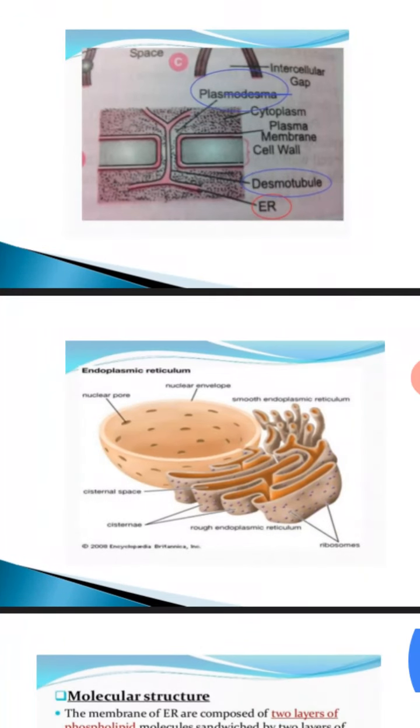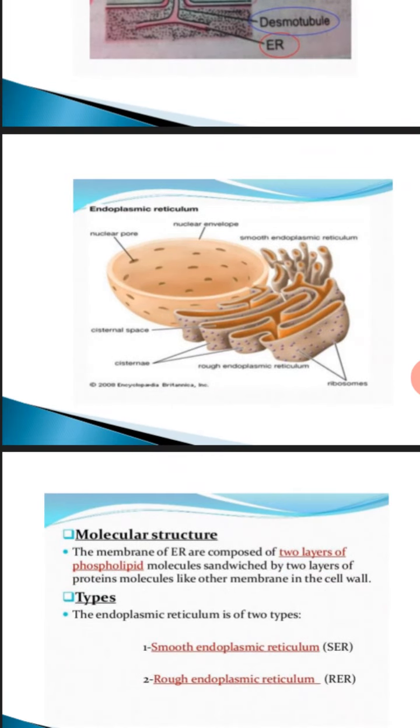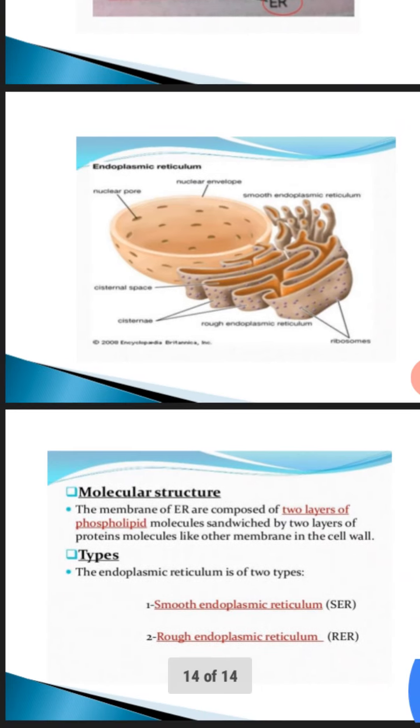Then in the next diagram also you can see the structure of endoplasmic reticulum. You can see the cisternae, the cisternae sac, the endoplasmic reticulum, the ribosomes here, so rough. Where the ribosomes are not present, it is smooth endoplasmic reticulum. Coming to the molecular structure of the endoplasmic reticulum. It is composed of two layers made up of phospholipid molecules sandwiched by two layers of protein molecules, like other membranes in the cell. So, this is the molecular structure.